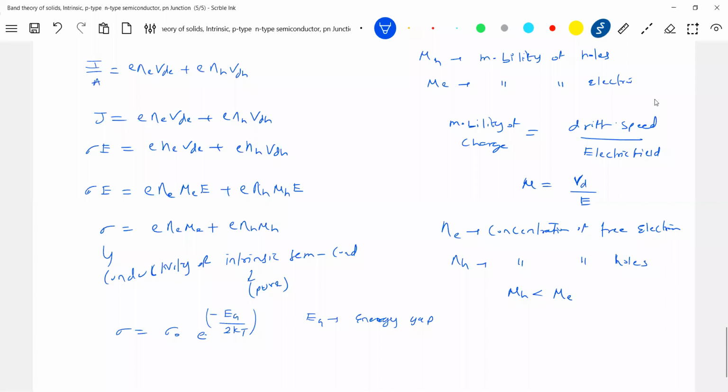Okay, getting this one? So like that, we'll get the conductivity of the intrinsic semiconductor, and it varies with the temperature.